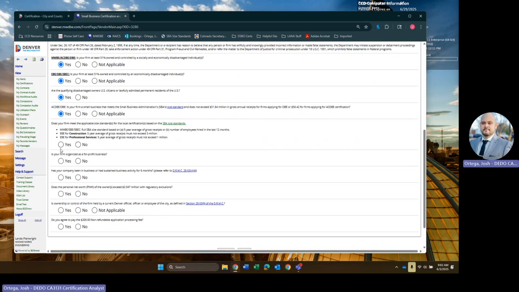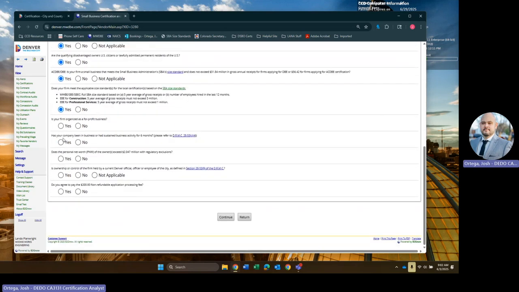Same thing for the MWBE and EBE. EBE is our smaller pool program that you have to have if your professional services under $1 million or construction services under $3 million. So we do qualify for this. You have to be a for-profit business. You can't be a nonprofit. You have to have sustained business activities for the last 6 months.